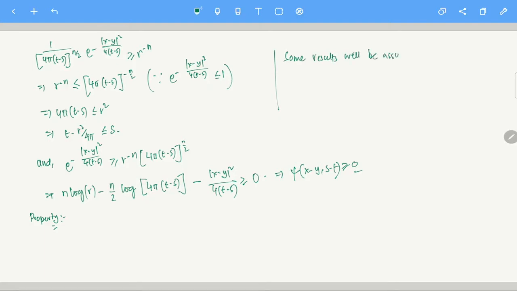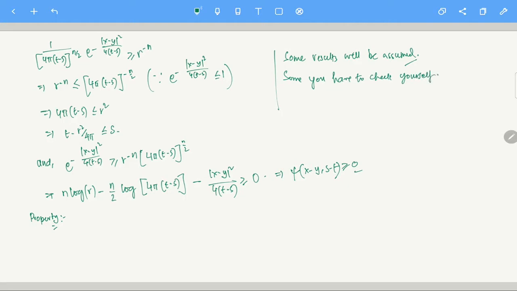This is not results from PDE; these are some results from several variable calculus. Some results will be assumed, and some you have to check yourself.